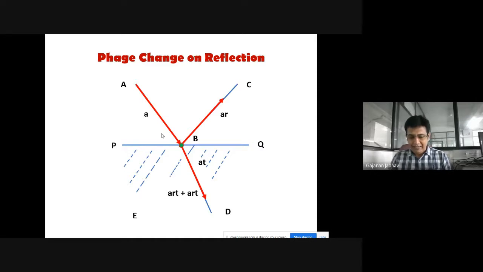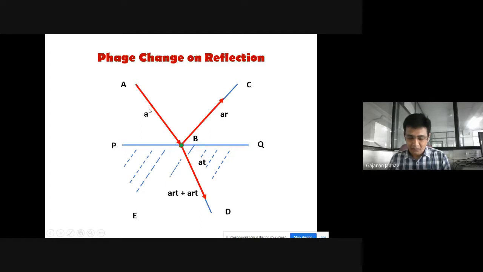If the reflected and refracted rays are reversed, the resultant should have the same amplitude. Try to understand. If you reverse these two rays, the reflected ray and the refracted ray, the resultant will have the same amplitude A as the incident ray.